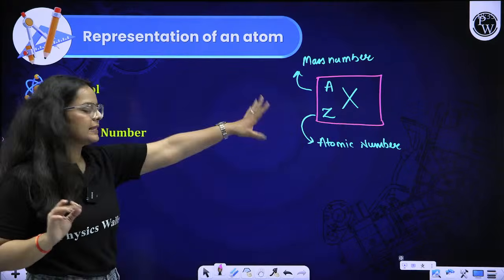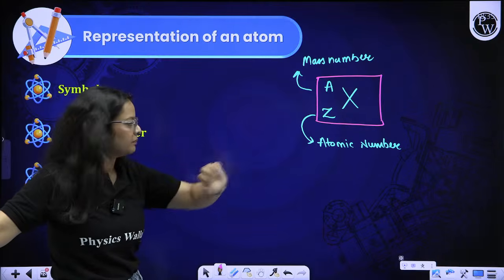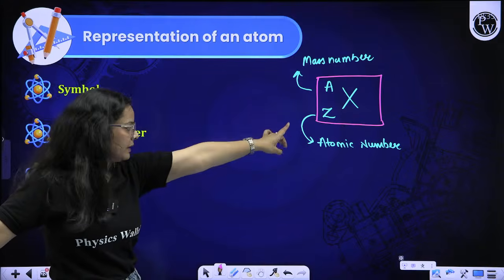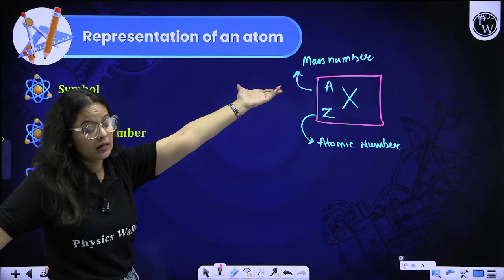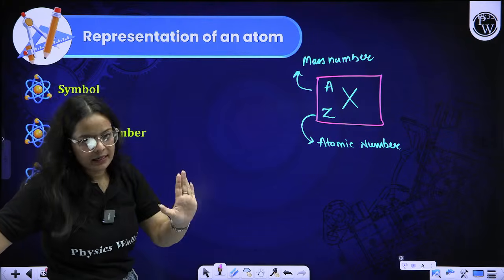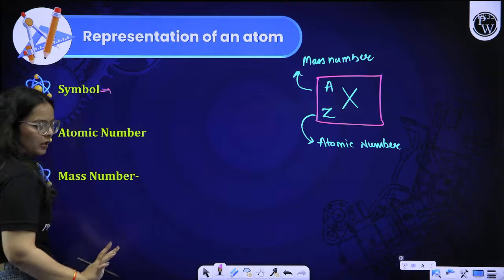Okay. So X is the symbol of the element. Whatever the element is, we use different symbols. Z is the atomic number that comes under the element. Then we have A, that is the mass number, present at the top of the element. Is it clear to you all? This is how the symbol of all the elements is written.